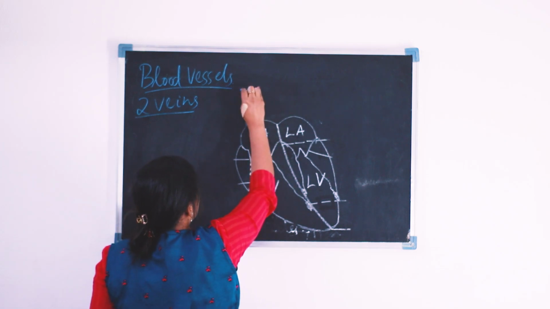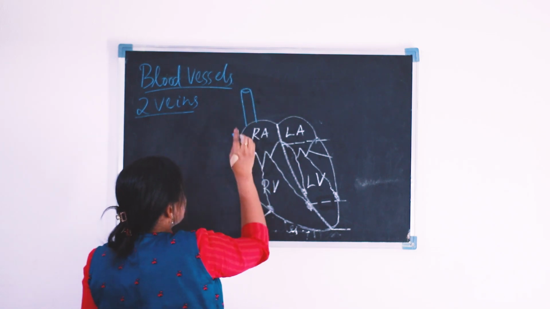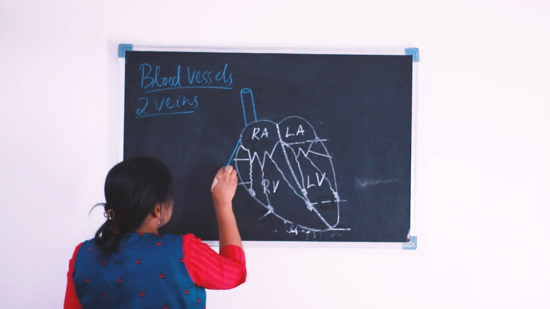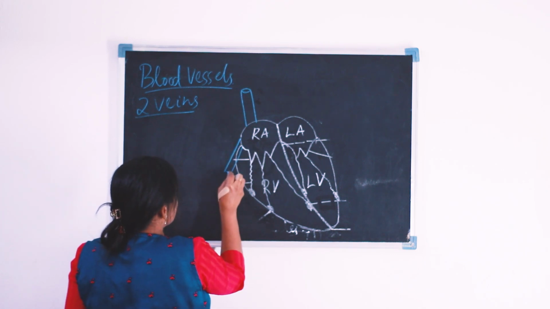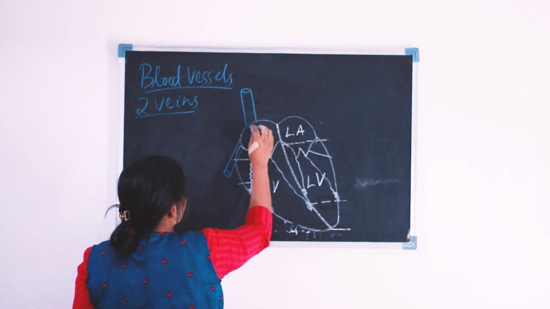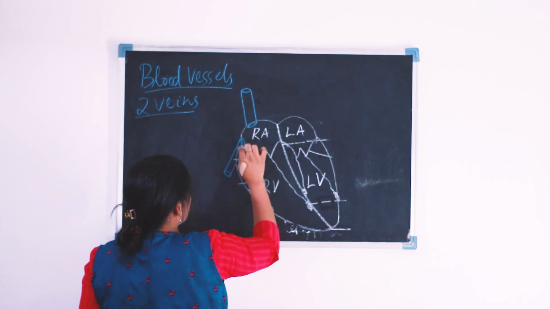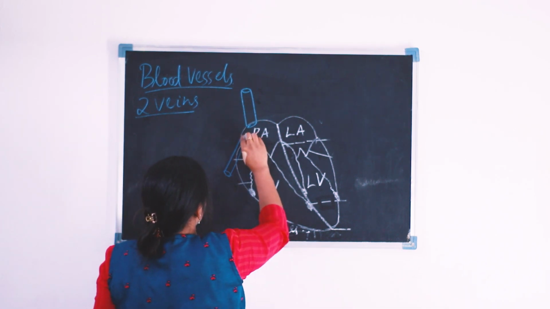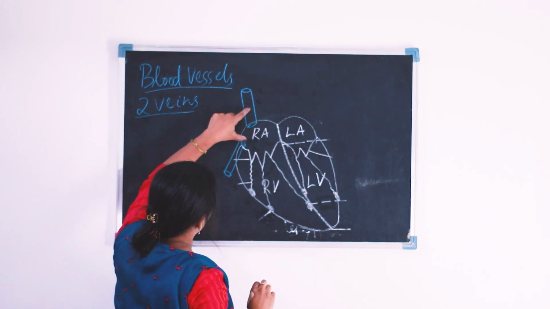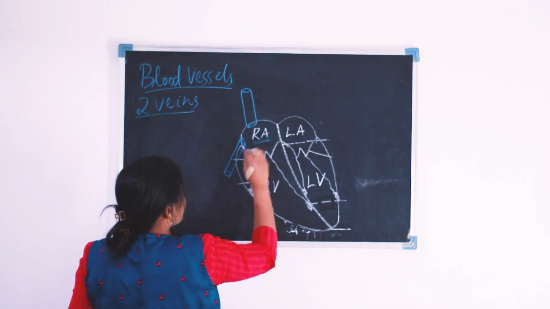One vein is here, that is our superior vena cava, and the other one is located here. This is our inferior vena cava. The superior vena cava opens here, and the opening of the inferior vena cava is here. Both these veins open into the right auricle.